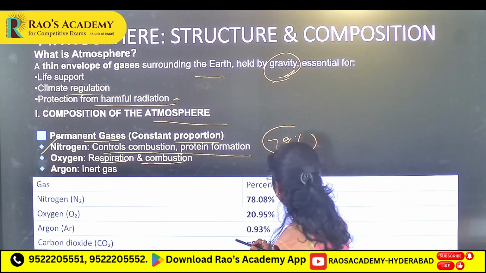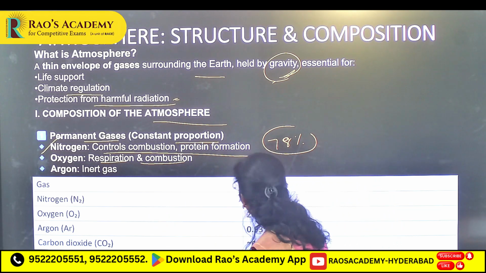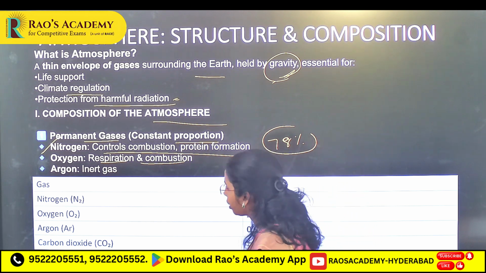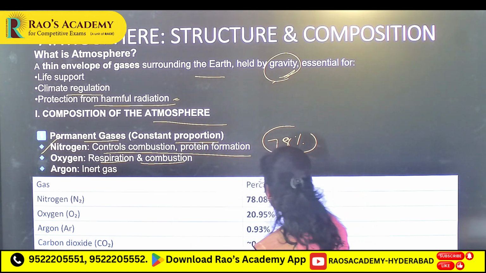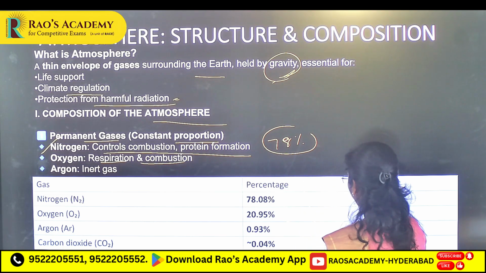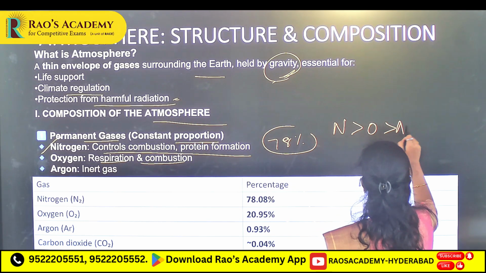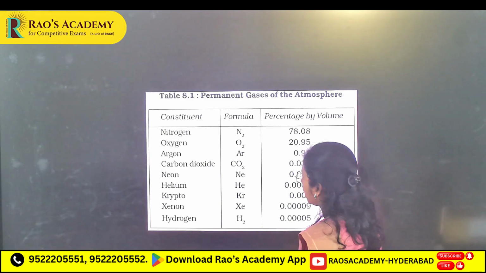Next, we are going to see the percentages. First, nitrogen 78.08%, oxygen 20.95%, meaning around 21%, argon 0.93%, carbon dioxide 0.03%, around 0.04%. First nitrogen, next oxygen, next argon.